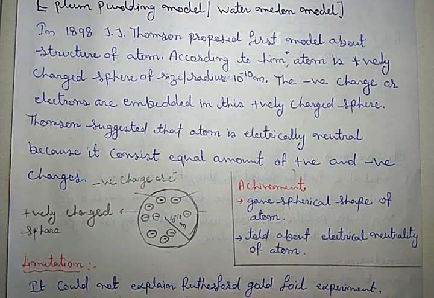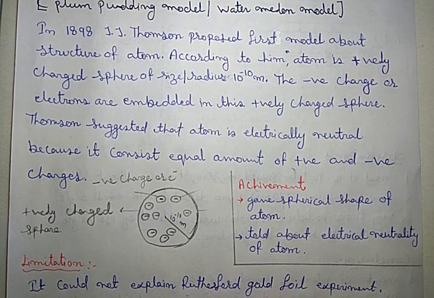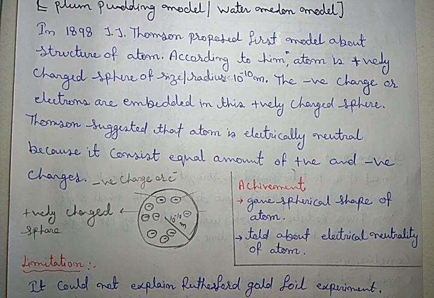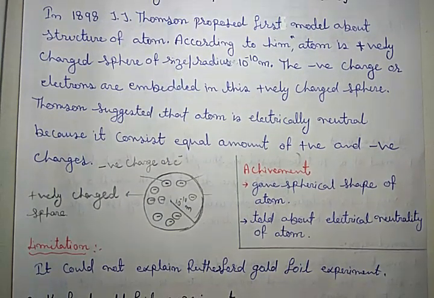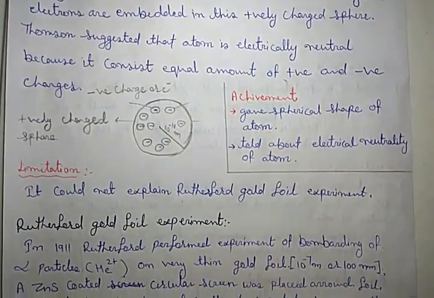Now, if we consider its achievements, there are two achievements in this model. First, this model gives the spherical shape of the atom. Before it, there was no idea about the shape of an atom. Is it spherical, rectangular, or a triangle? No idea was there, but after that it is clear. Second, it told about the electrical neutrality of the atom. The Thomson model told that the atom is electrically neutral. Got it? Now, the limitation.